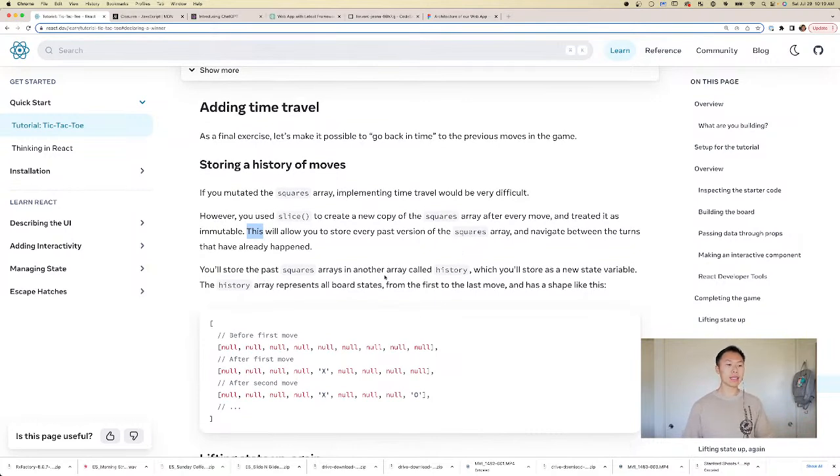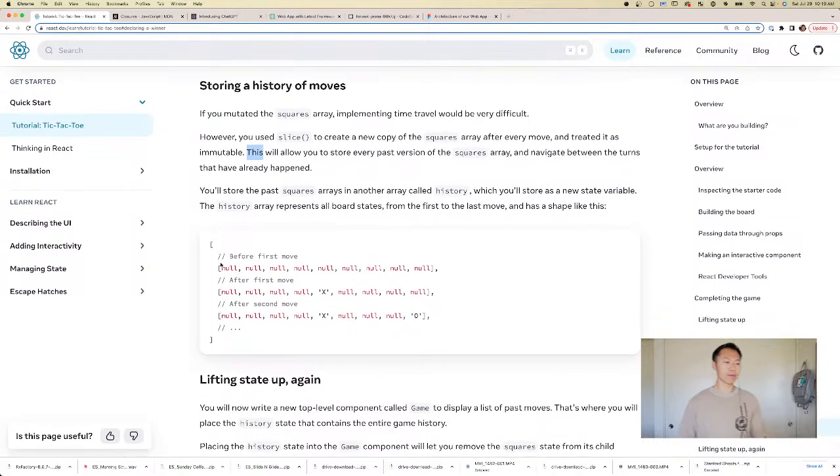You'll store the past arrays in another array called history, which you'll store as a new state variable. The history array represents all board states from the first to last move and has a shape like this. Before the first move, it's one array of all nulls. After the first move, somebody added an X to the middle of the board, because each index of the array is a position on the board. And after the second move, somebody added an O to the bottom right of the board, because these correspond to 0, 1, 2, 3, 4, 5, 6, 7, 8.